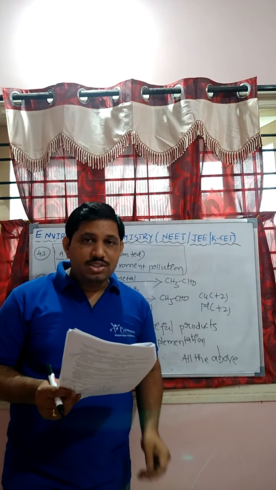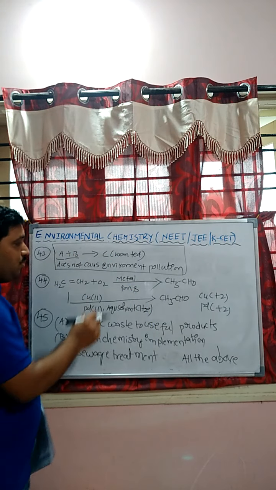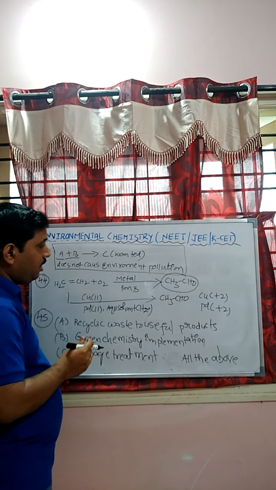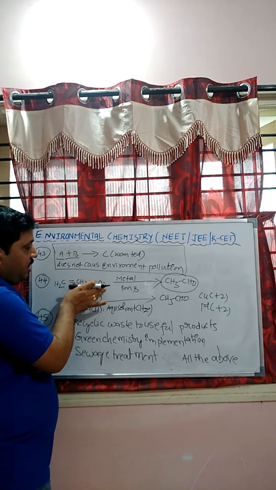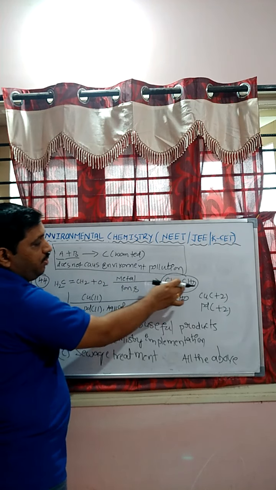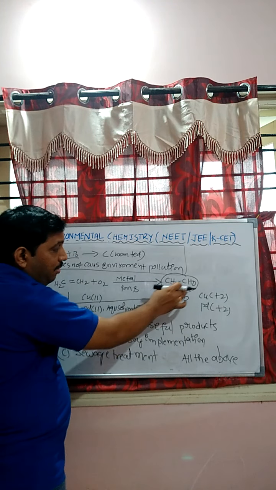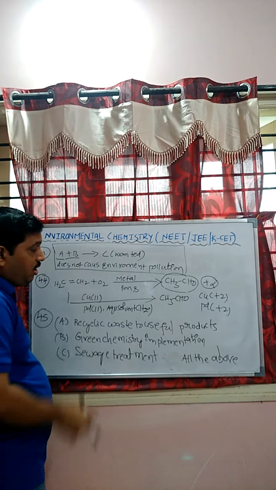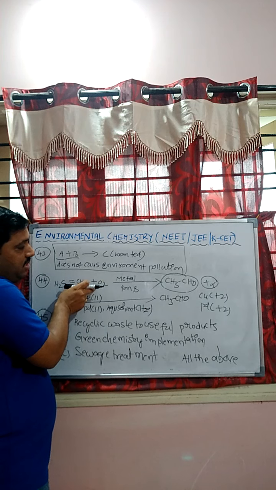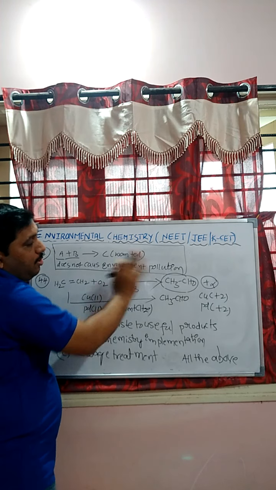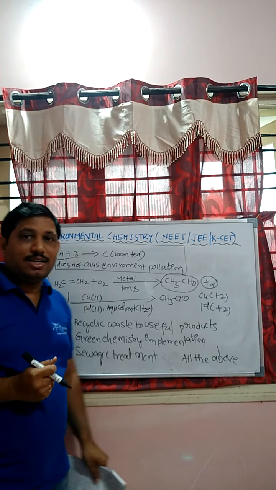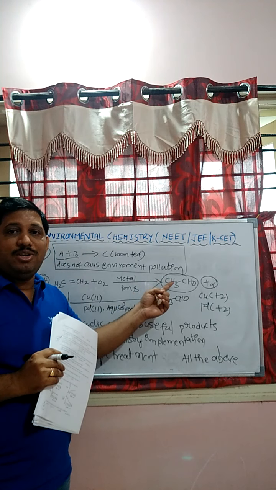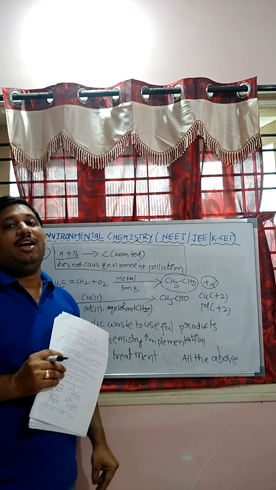Next one, student. CH2 double bond CH2 plus O2 in the presence of metal ions to form ethanol. It is also a single step reaction. Reactants react with metal ions to form ethanol, CH3CH2OH. There are no other byproducts. In only one step, the reactant can be converted into product. In this reaction, we are discussing applications of green chemistry in day-to-day life. That is one step product formation from the reactants.